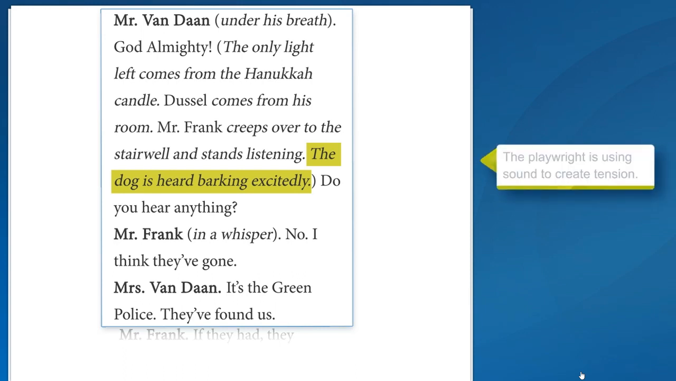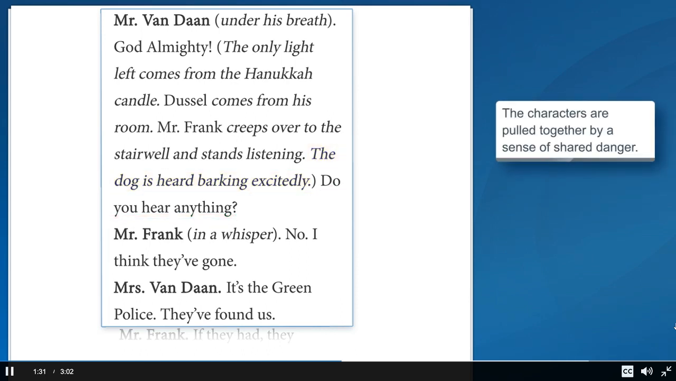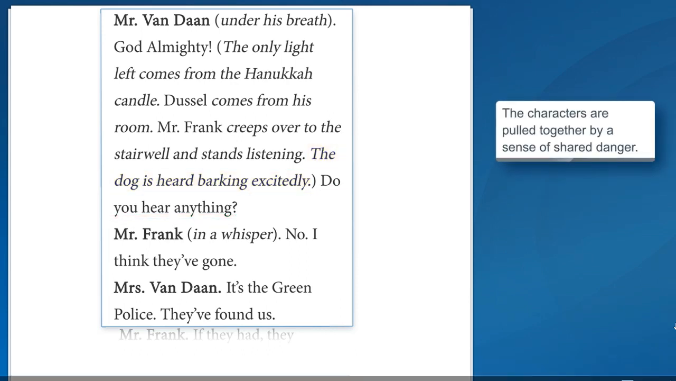I noticed the playwright is using a lot of sound. First the crash downstairs, then the crash of Peter falling, now the barking. In contrast to the extreme quiet in the apartment, I can imagine this being very tense on stage. Right, and there was tension just before this too. The arguing about Peter's cat, Anne trying to smooth things over with a song, but what really pulls them together is this sudden shared danger.